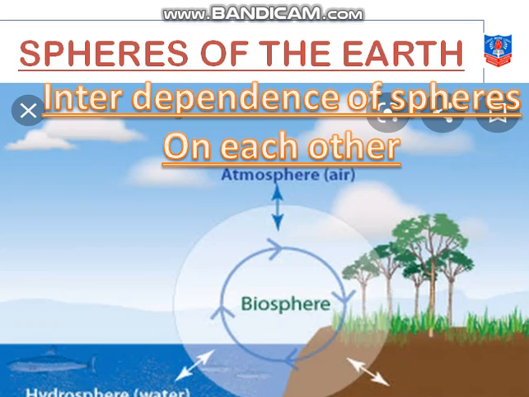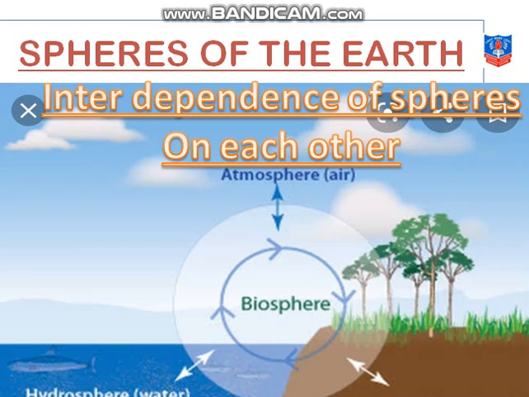Now see the interdependence of spheres on each other. We can see the biosphere is present everywhere. In the hydrosphere, we can see a fish in the water, which is considered part of the biosphere. In the lithosphere, whatever living things live on it are included in the biosphere. Even in the air or atmosphere, any organisms living there are also considered part of the biosphere.